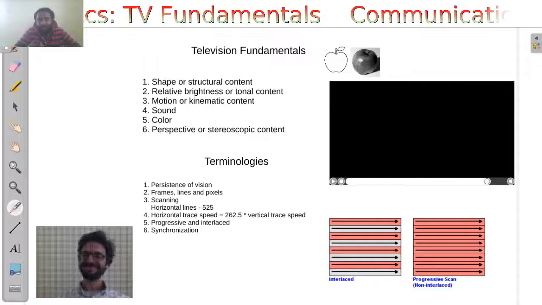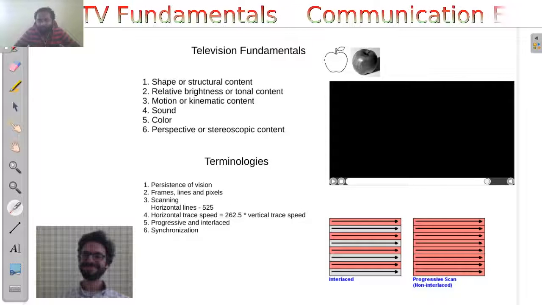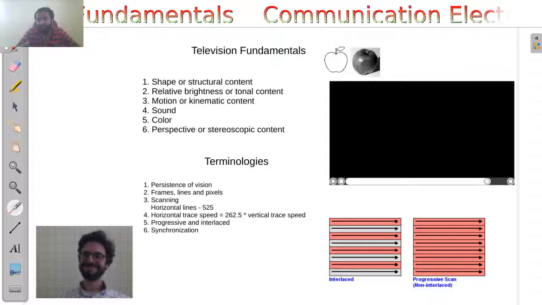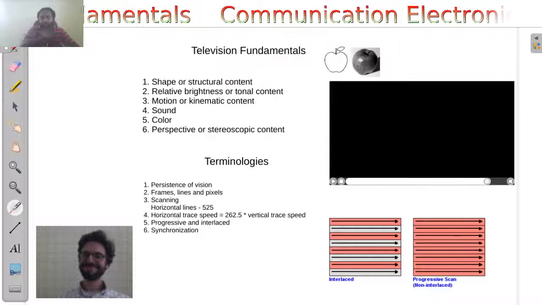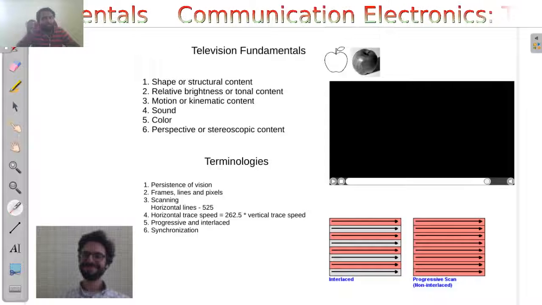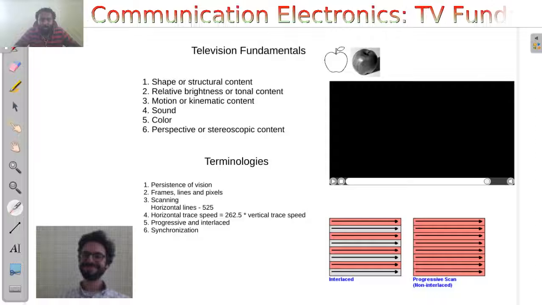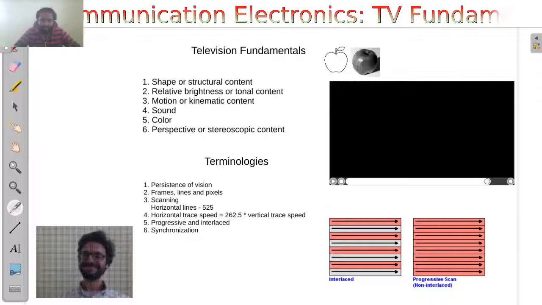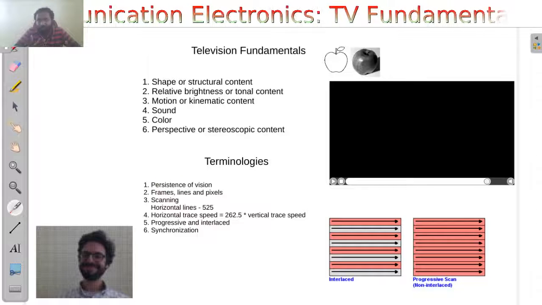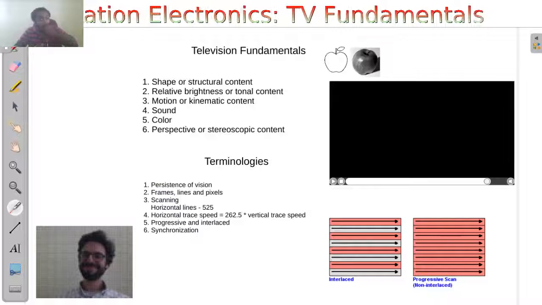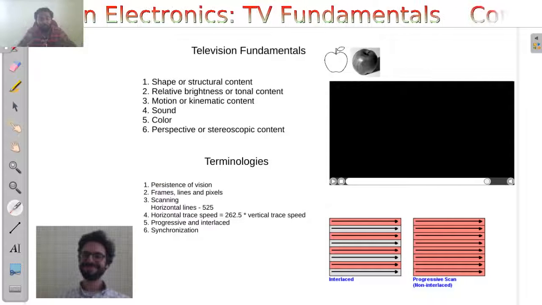So that delay is called persistence of vision. As a result, if you are being given a picture and it is suddenly removed, that picture information stays for a while on your retina, and that is called persistence of vision. And the advantage of having a persistence of vision is that if you are being subjected to very fast varying